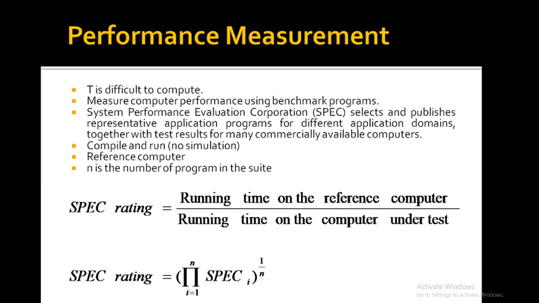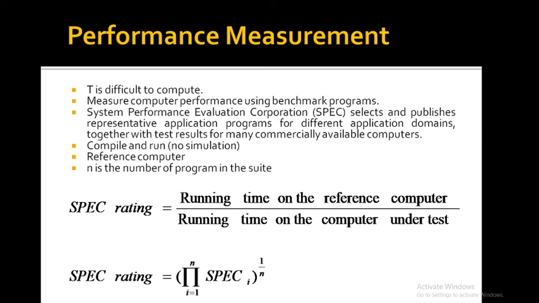So what are these benchmark programs? They are programs that have been written, and any normal user program will be compared with the execution of that benchmark program, and then the performance of that particular program will be measured.